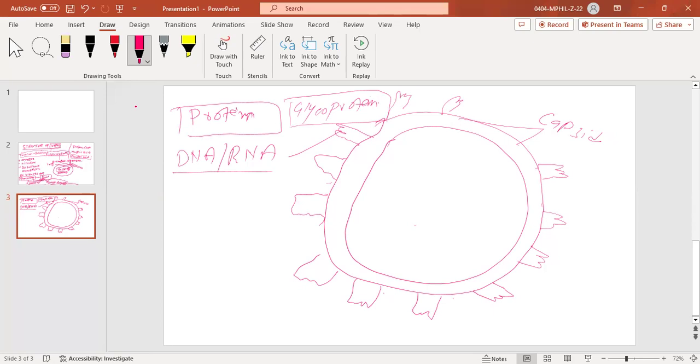Another thing is that definitely this membrane is a lipid membrane. This is a protein structure which is outside, and they may also have some lipids inside. With all this, for example, if there is an RNA, ribonucleic acid virus, there will be some RNA here.